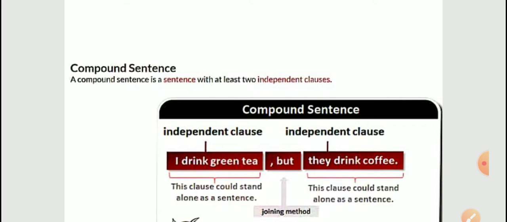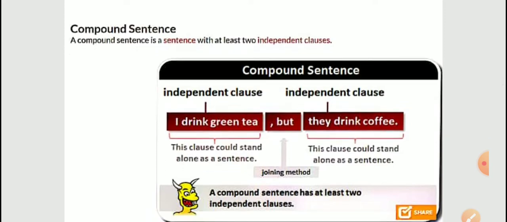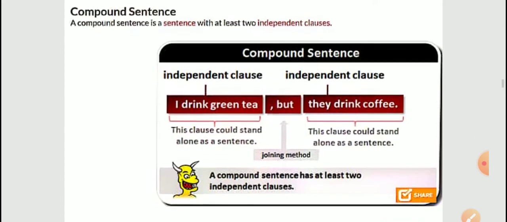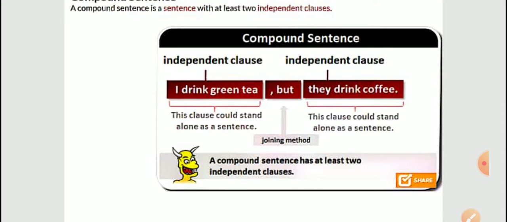I drink green tea, it has a complete sense. They drink coffee, it also has complete sense, but we have used but over there, so that has combined them. So it is now a compound sentence. This clause could stand alone. I have already told you that it has a complete sense. Its separate identity is there. That's why we can use it alone. They drink coffee is also having a complete sense. So a compound sentence has at least two independent clauses. More than two can also be there.